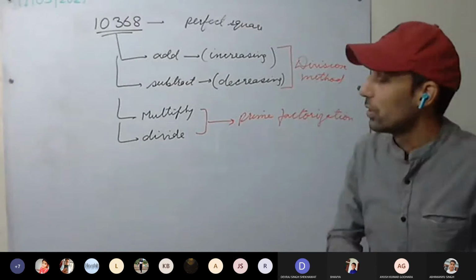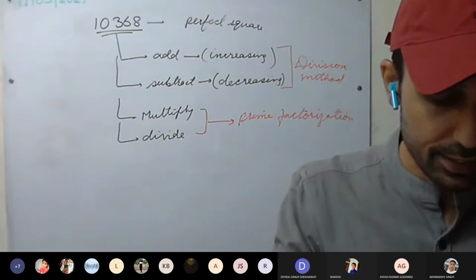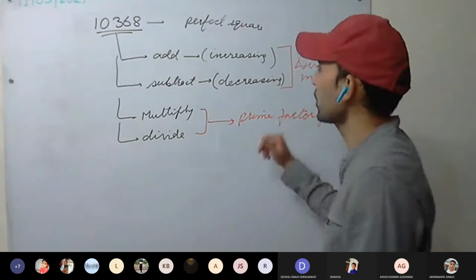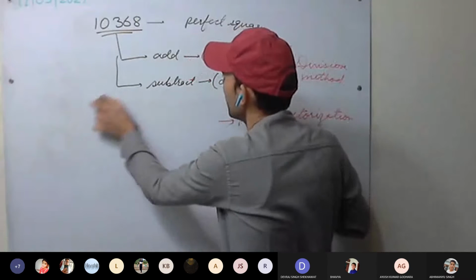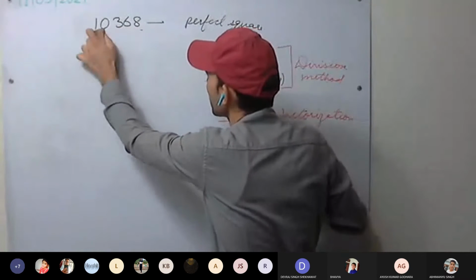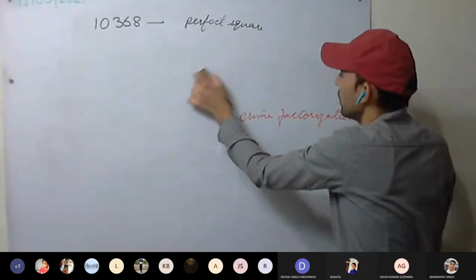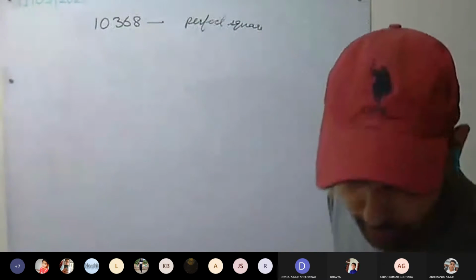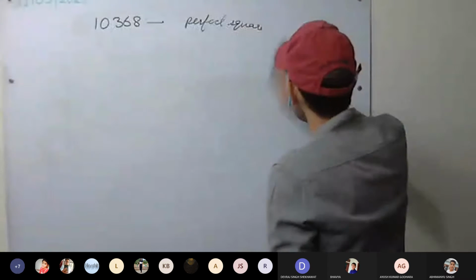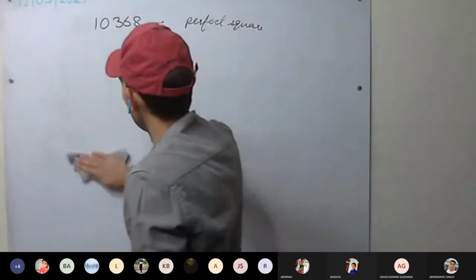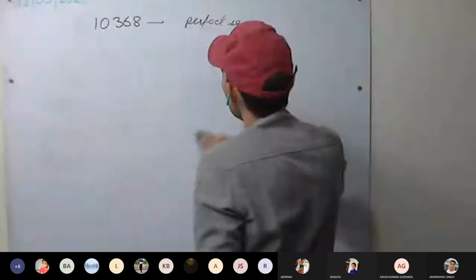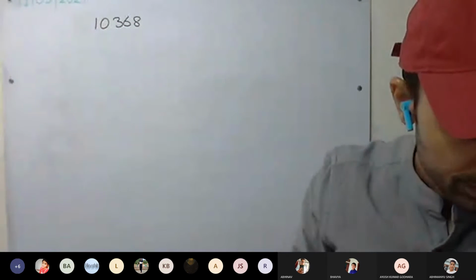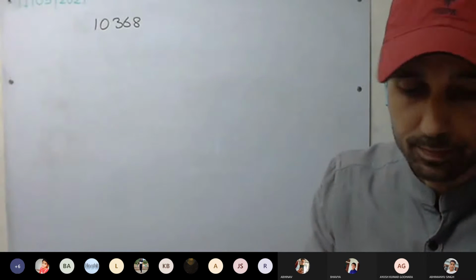So first, increase and decrease. Find the remainder. Start with the division method. 10368. We have to find the root, or rather the remainder.